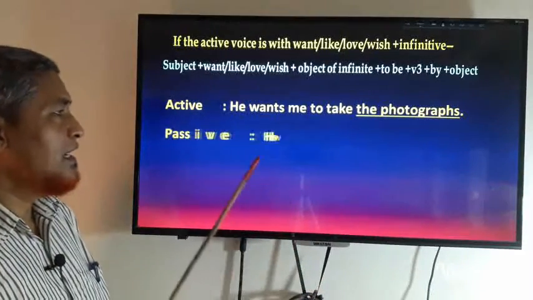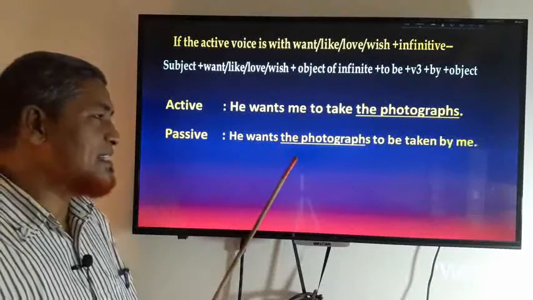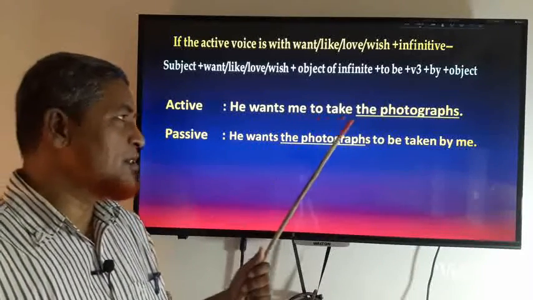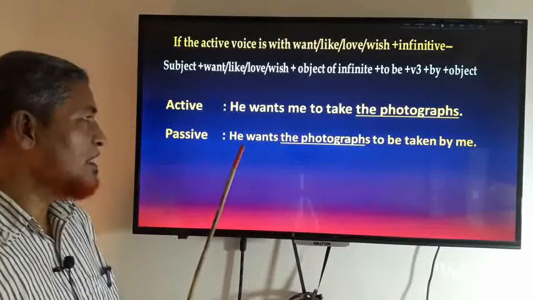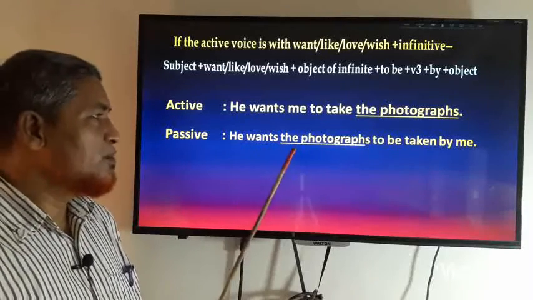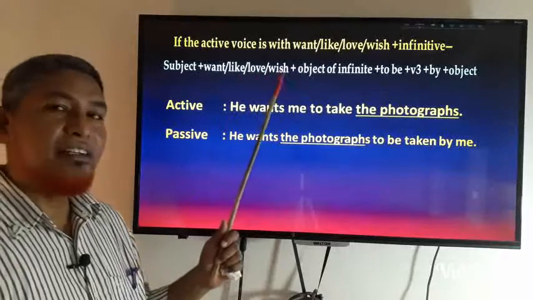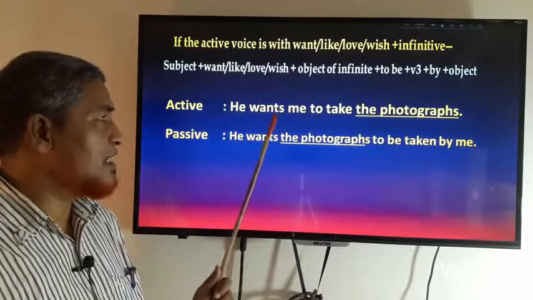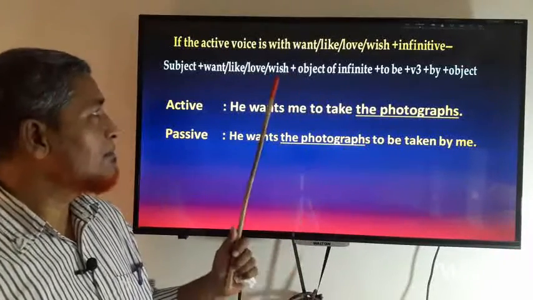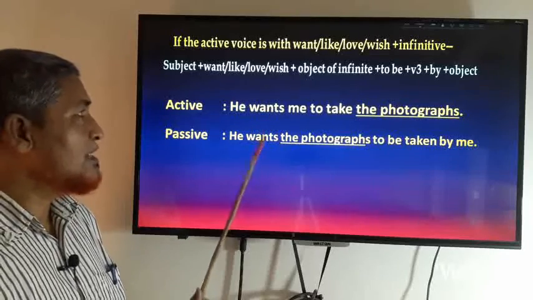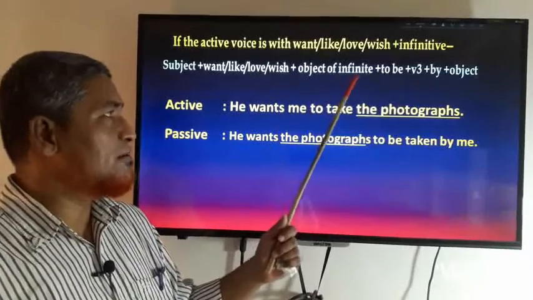If we write the answer of this sentence, He wants me to take the photographs: he wants, subject, and then the verb wants, and then the object of the infinitive.